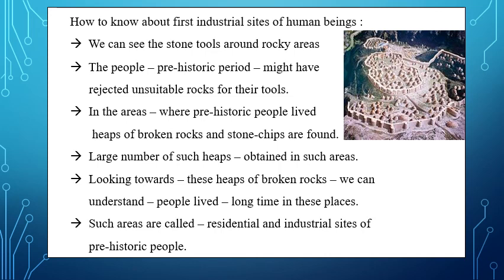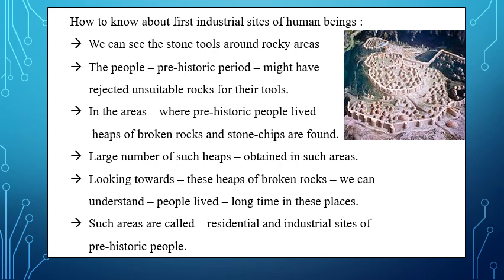In such areas where prehistoric people lived, heaps of broken tools are found by the archaeologists, and such heaps are bulk in number. You can look at the picture given on this page. There we can see a large number of heaps of stones, which are stones not used by the prehistoric people to produce their tools.